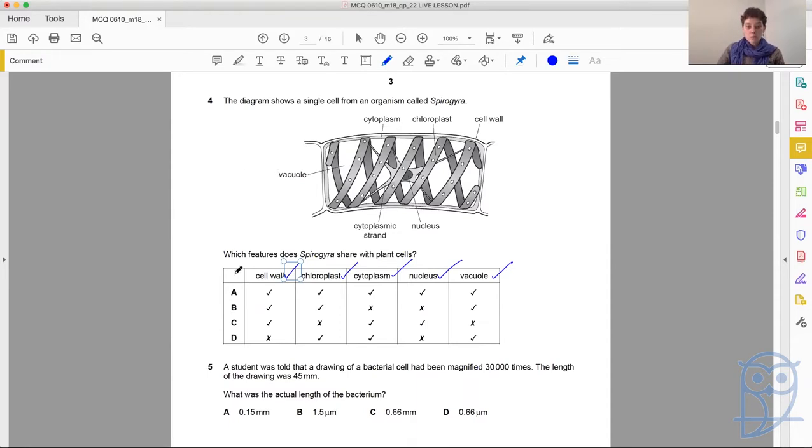Now we see which row in the table matches all our ticks, and there it is. A is the answer that matches ours. So wherever possible, we want to be answering these questions, then looking for the one that matches, rather than getting led astray and distracted by dodgy, weird answers that they might put. Okay, so the next one.